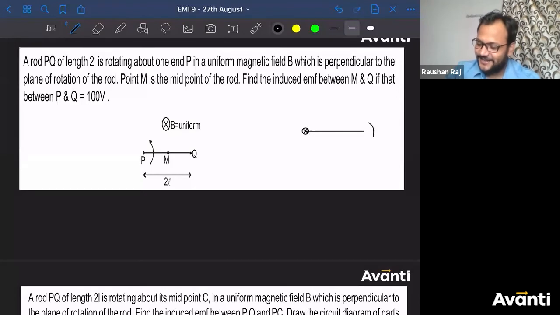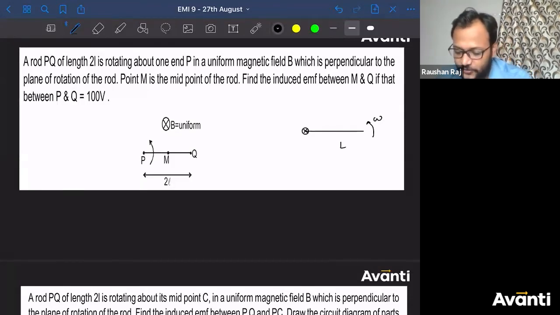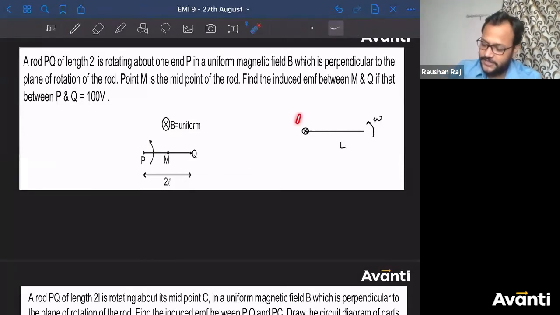So this is the angular velocity omega. The length of the rod is L. If I ask you to find the induced EMF between A and B, let's say this is A and this is B, what will be the answer?